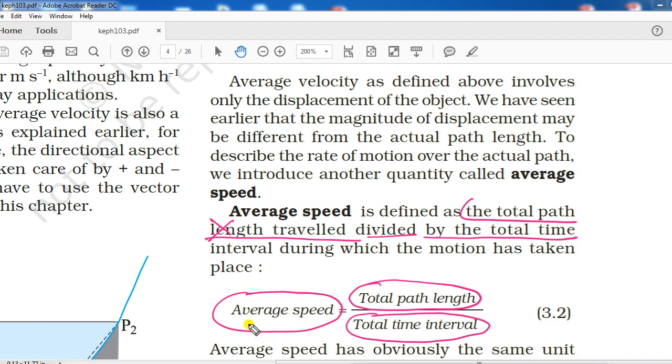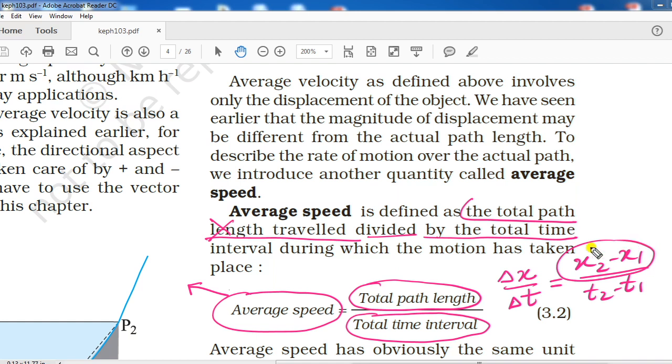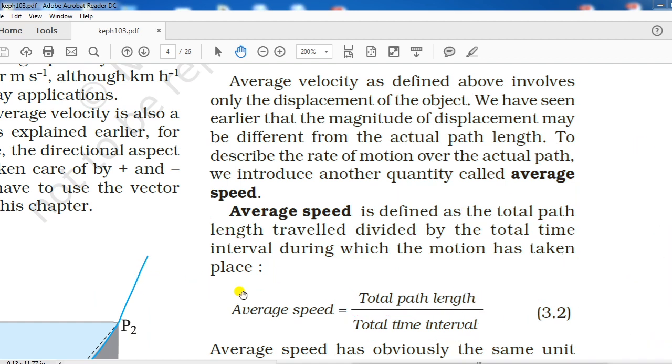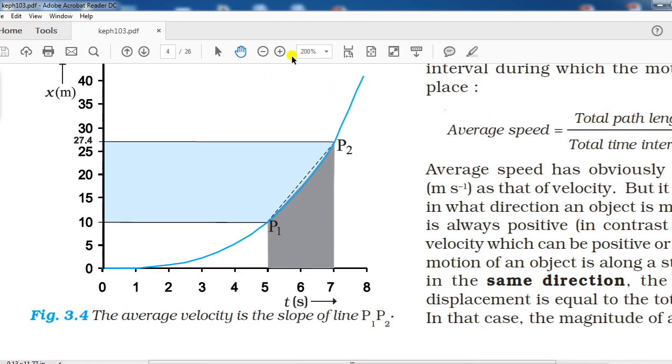So what is the difference between average speed and average velocity? In average velocity we were taking change in position upon change in time. Change in position was x2 minus x1, and upon t2 minus t1. But in case of average speed, we are not calculating the difference in position, we are calculating total path length. Like there was one graph, let me take help of that graph and I will be able to show you.